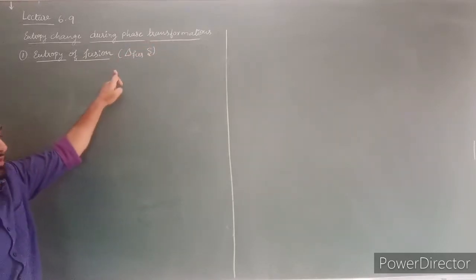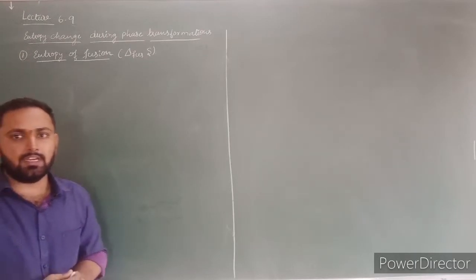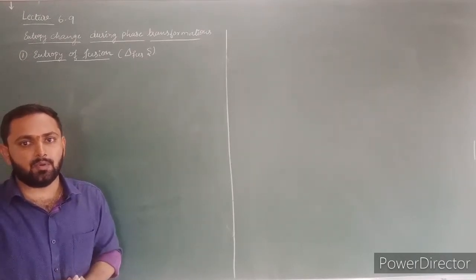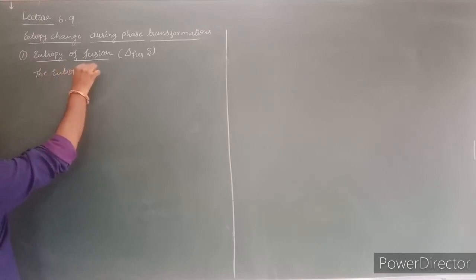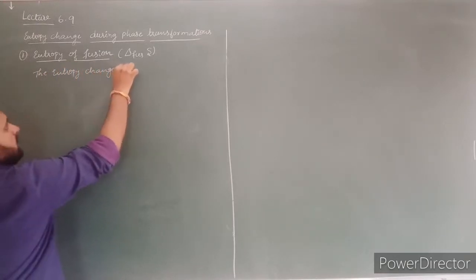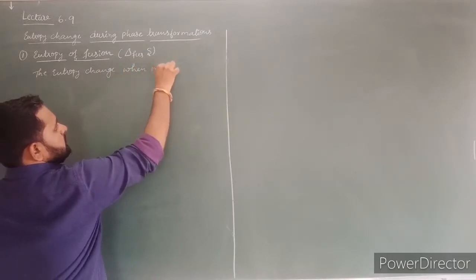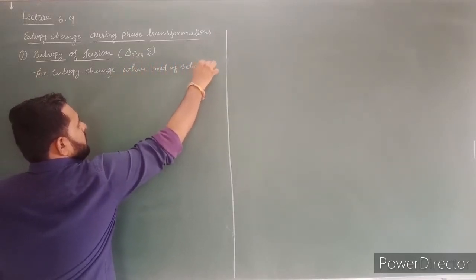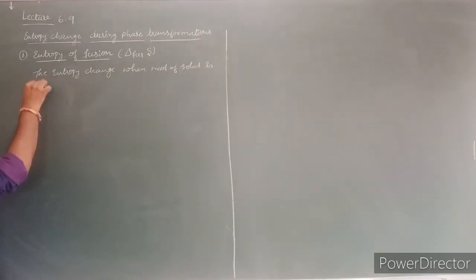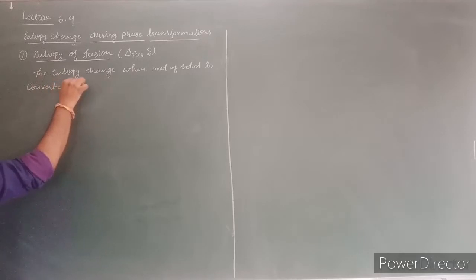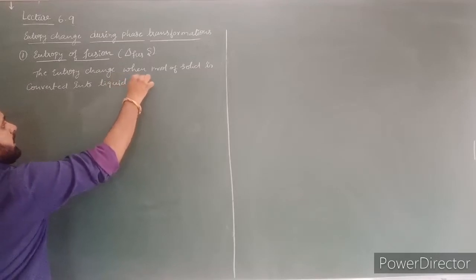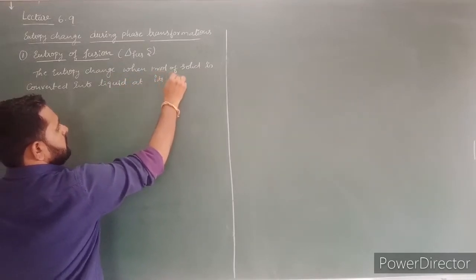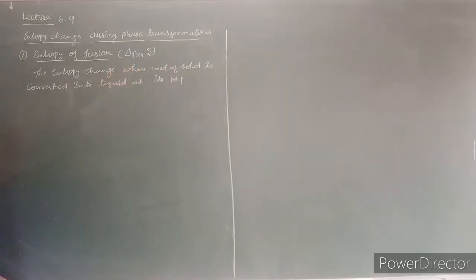What is entropy of fusion? The entropy change when 1 mole of solid is converted into liquid at its melting point is called entropy of fusion.